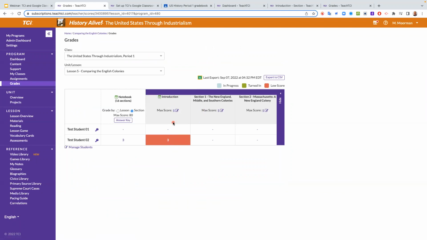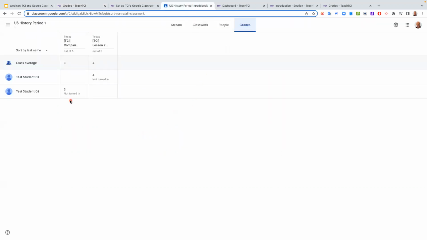Many of you, though, need to get your grades into PowerSchool or Infinite Campus or something like that. And Google Classroom is a great way because it talks to both on each side. So if you can get your grades into Google Classroom, you can usually get your grades very easily into those other student information systems. But I am going to now check Google. I'm going to go back to my Google Classroom, and it just happened right before our eyes. As soon as I clicked on here, it refreshed, and it showed that that particular student got a 3 out of 5, and that is how your grades sync.